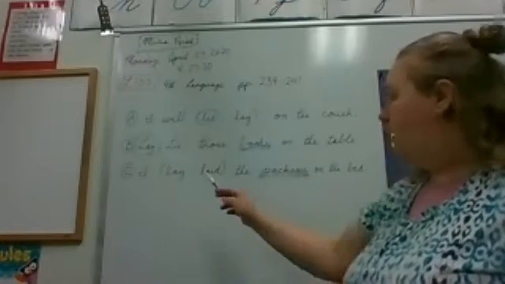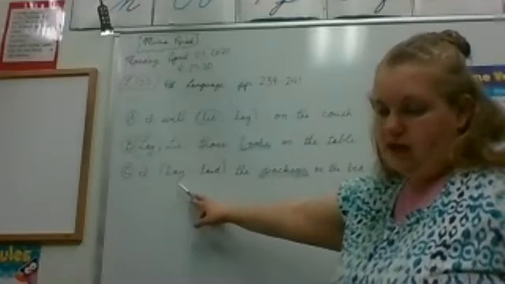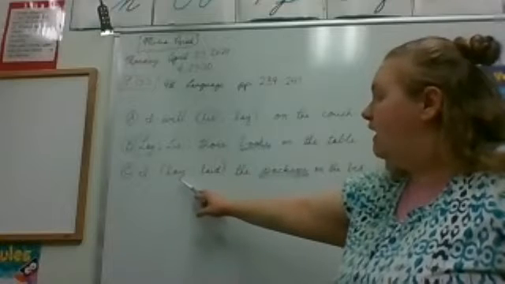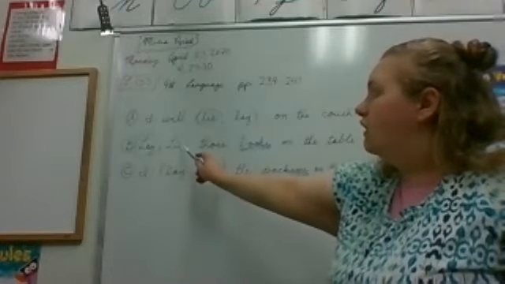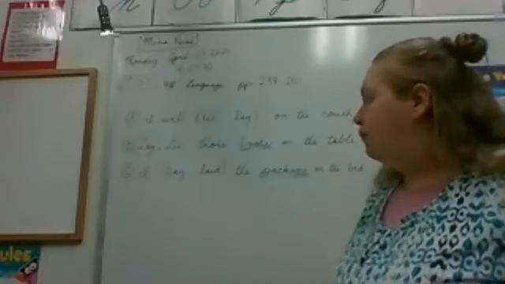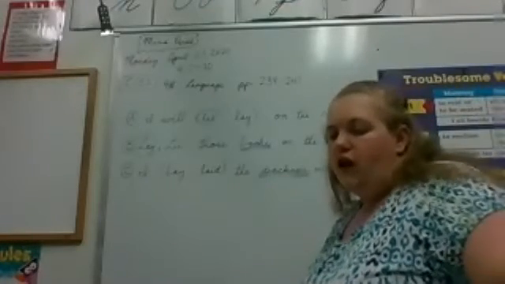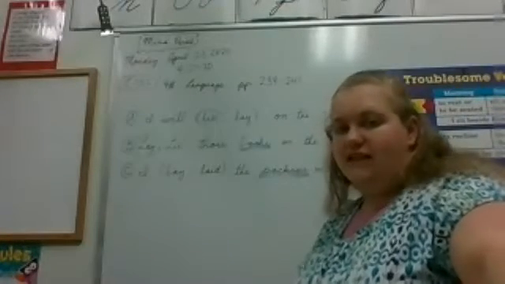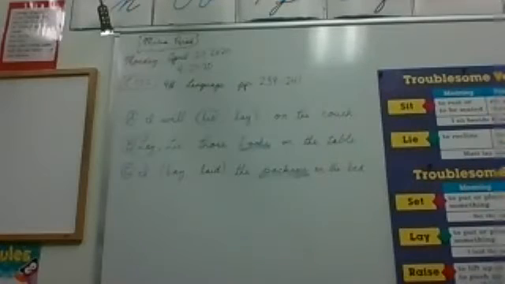So then which one of our parts is, so lay is a form of lie in this case, because it's the past tense. It's happened before, okay? So what is the past tense, the third one, for lay?